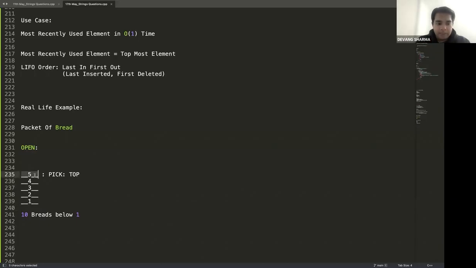I need to pick up 5, then I need to pick up 4, then I need to pick up 3, then I need to pick up 2, then I will be able to reach 1. All agree? That's the only way. I cannot directly just go and reach at the 1.